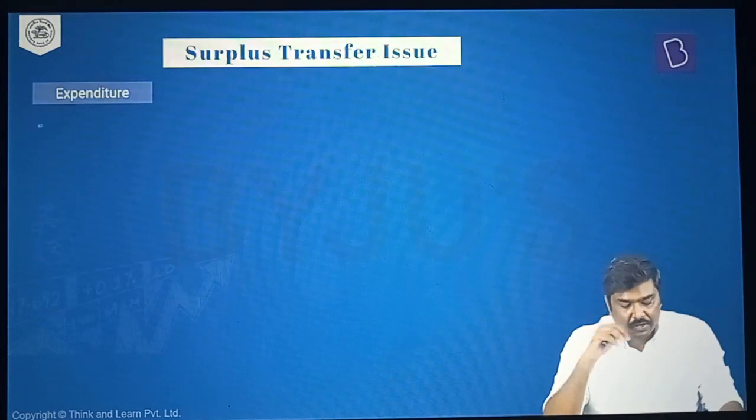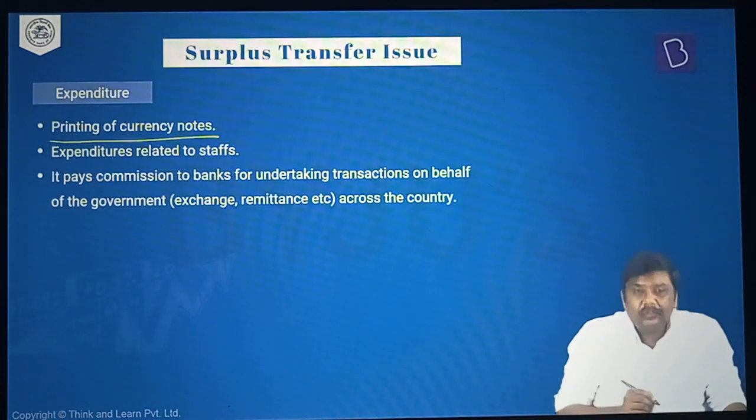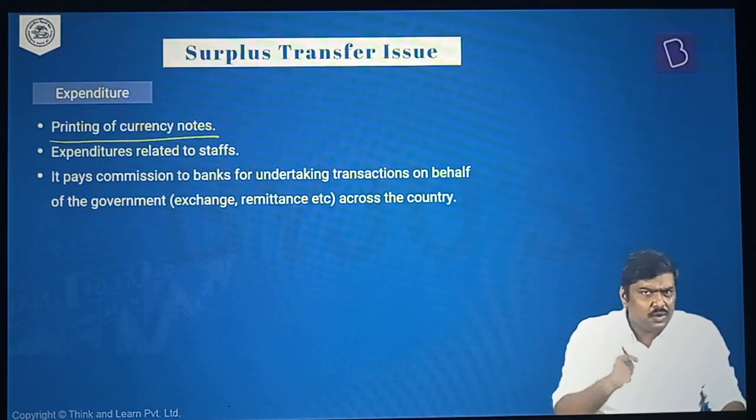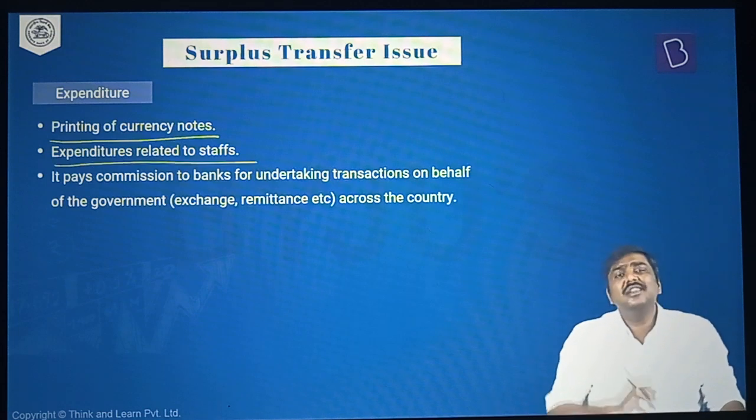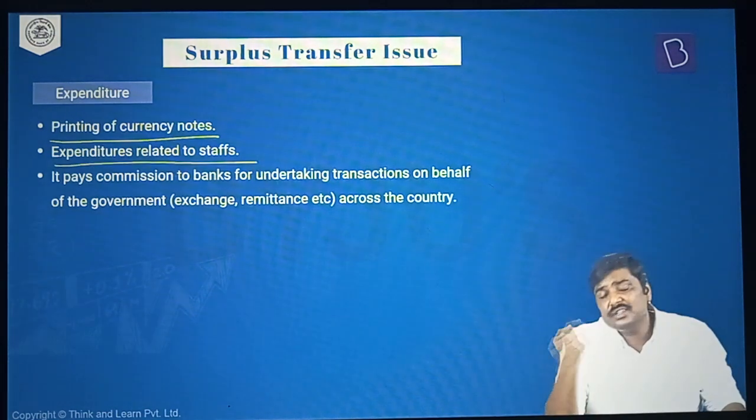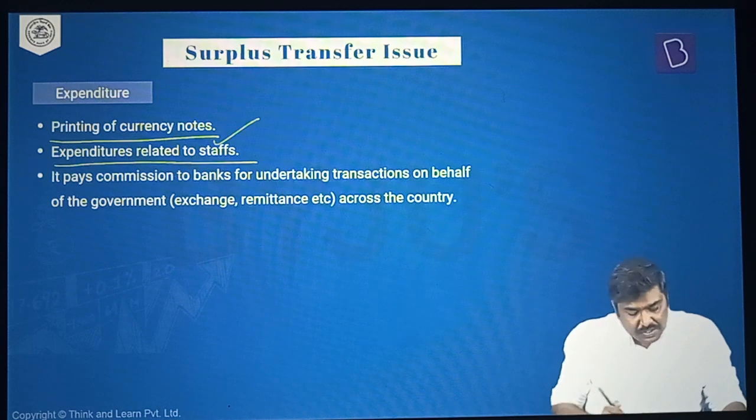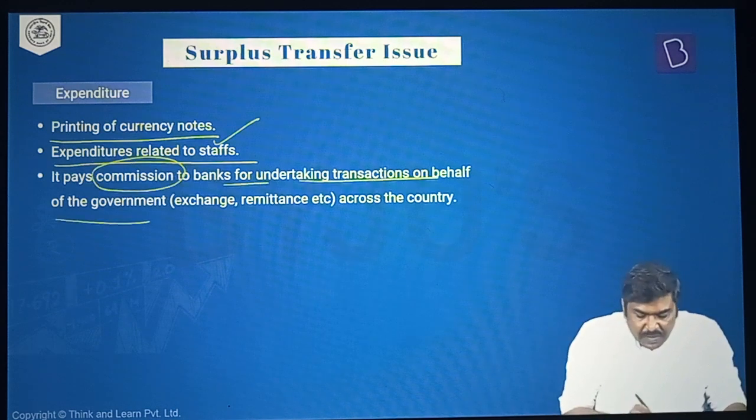Now what about the expenditure? Where all does RBI spend money? For printing currency notes, RBI has to spend money, and for expenditure related to staff, for example salaries which have to be provided. So, staff related expenditures. It also pays certain commissions to various banks which are involved in transactions on behalf of the government.